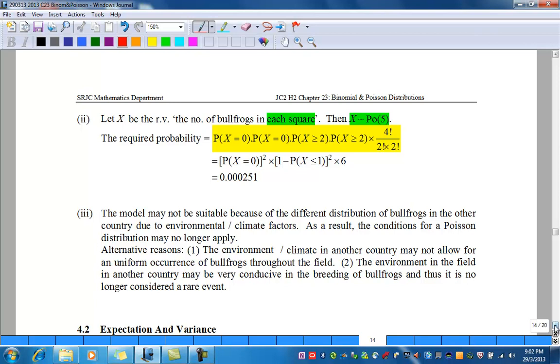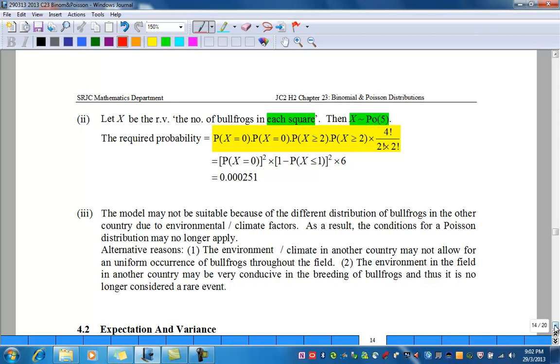Which gives rise to probability of X equals 0 squared times 1 minus probability of X less than or equal to 1 squared, where you need to convert probability of X more than or equal to 2. And simplifying 4 factorial over 2 factorial times 2 factorial, which is 6, your final answer is 0.000256 using a GC.